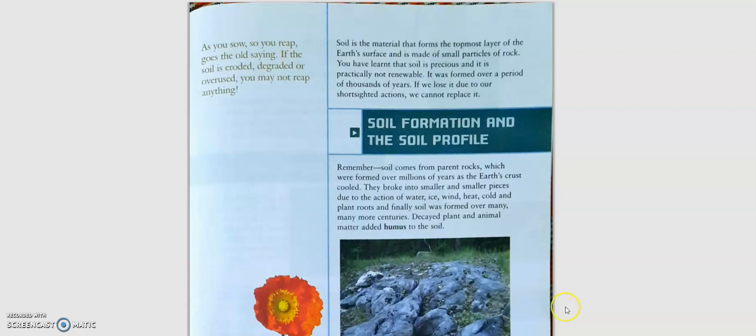Now, children, most of you know that soil is a very important part of our environment. It is due to the soil that we are able to grow crops, we have trees, plants, and on these trees and plants the different animals including the humans depend upon. So this is the reason soil is one of the most important parts of our environment.